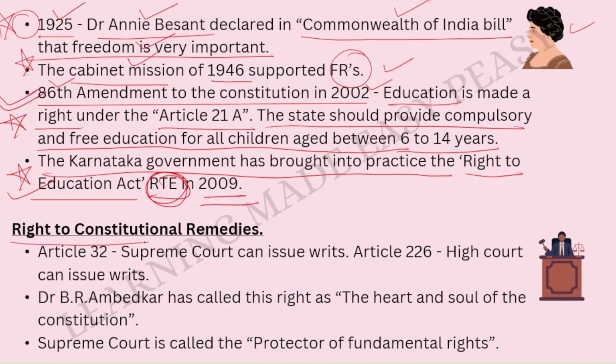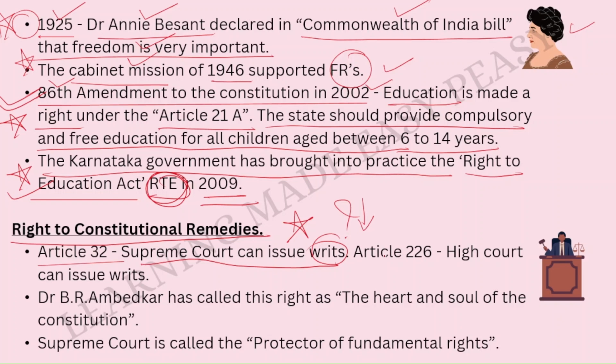Then, right to constitutional remedies, a very important right. Article 32, we have already seen this, that Article 32 is right to constitutional remedies. So according to Article 32, the Supreme Court can issue writs. What are these writs? Please read on what these writs are and comment below the answers.